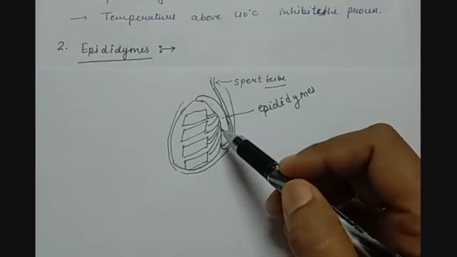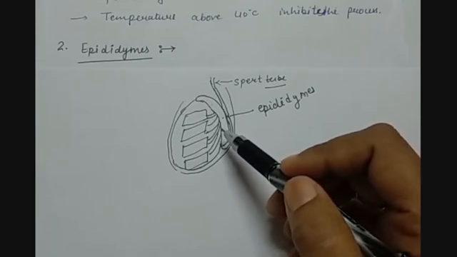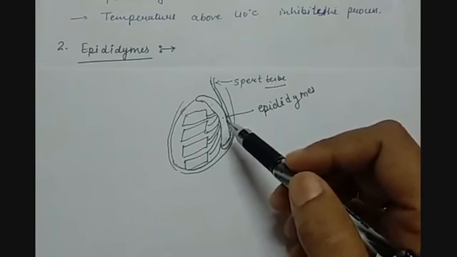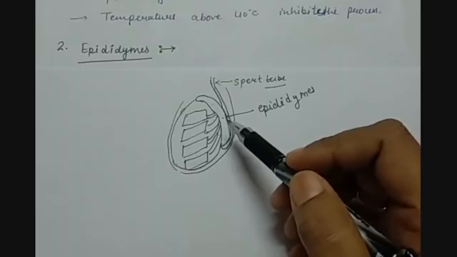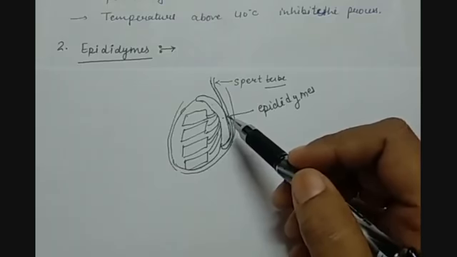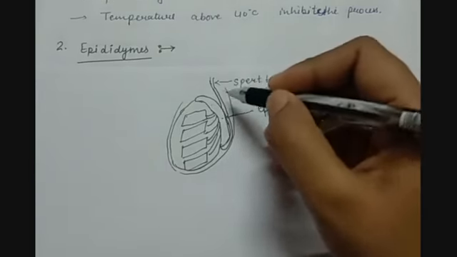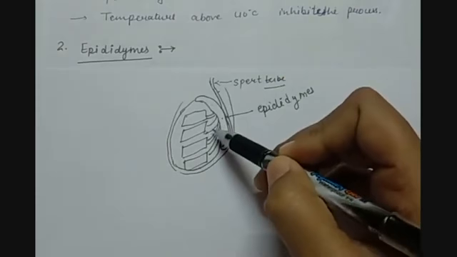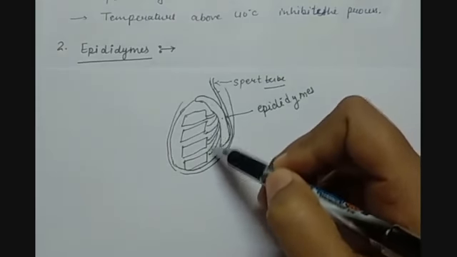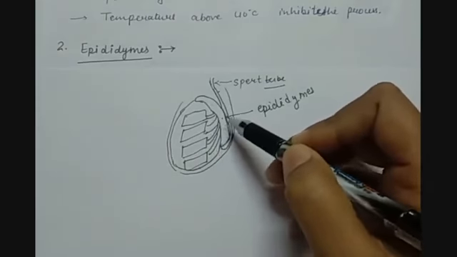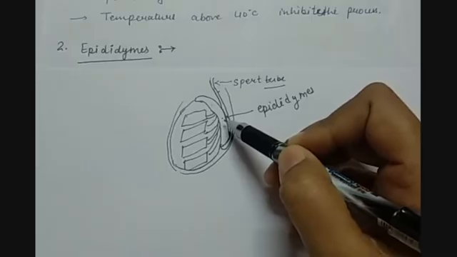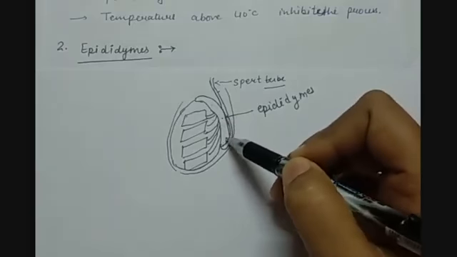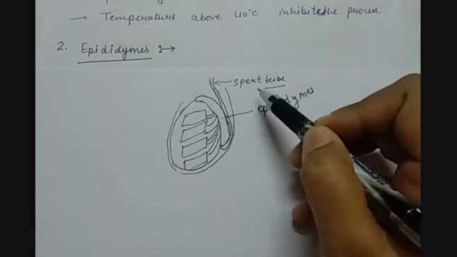All these tubes of one testis open up into a large tube through which the sperm cells leave the testis. So from both lobes of the testis, the tubular structures open up into the epididymis, and they give the sperms to the sperm tube.